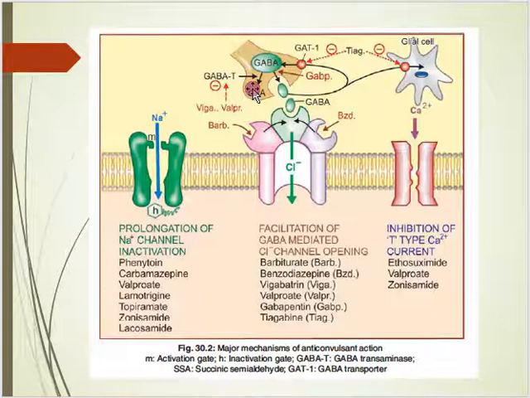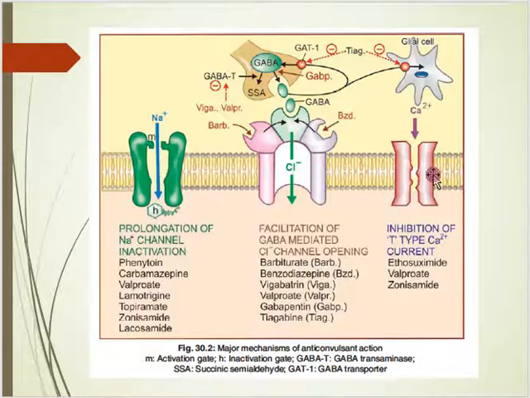One alternate pathway is to inhibit the metabolism of GABA inside the neuron. Vigabatrin and valproate are the drugs which inhibit the GABA transaminase enzyme, which converts GABA to succinic semialdehyde. This metabolite is inactive, so you control the metabolism of GABA so that more GABA will be available. Ultimately, the major mechanism of anticonvulsant action you can summarize with the help of this diagram.